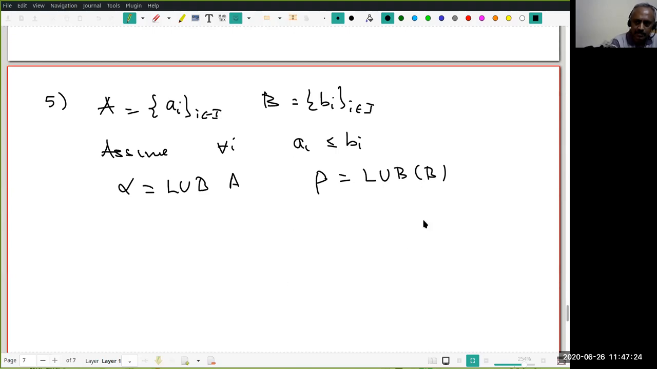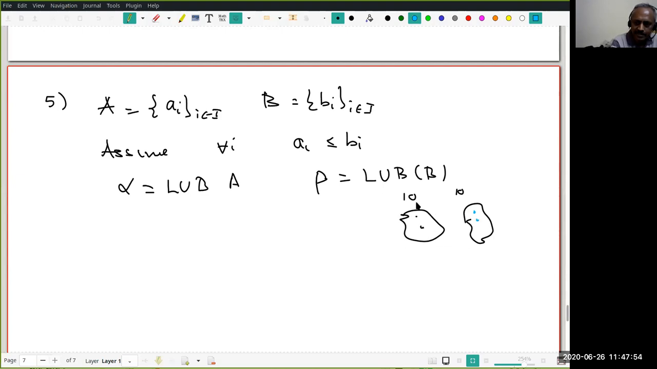Suppose there are two groups of students, equal number. This may have 10 students, and this may also have 10. For each student here, the first student, there is a student here whose height is greater than or equal to this height. And take another student here, and there is another student here whose height is greater than or equal to the second student, and so on.